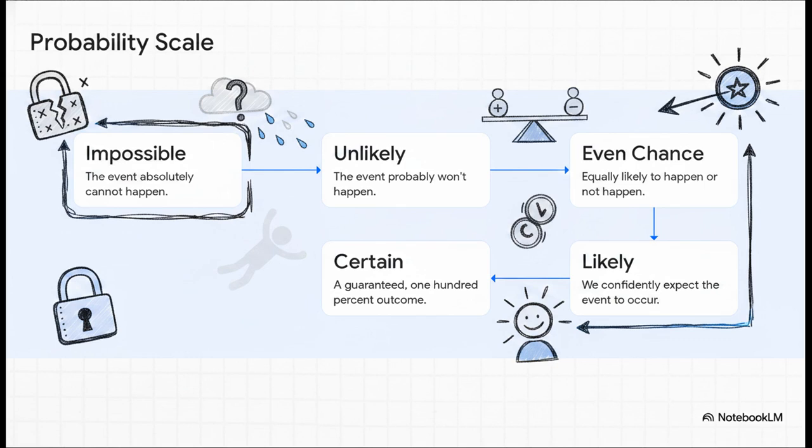But let's be real, life mostly happens somewhere in between those extremes. Let's walk through the 5 key vocabulary words that map out this journey. We start at 0, which is impossible. Moving up just a tiny bit, we hit the territory of the unlikely. These are things that probably won't happen, but hey, they still could. Then, right dead in the absolute center, we have an even chance, where an event is just as likely to happen as it is not to happen. Past that midpoint, we reach likely, events we really expect to occur, even with a slight chance they might not. And finally, we hit absolute certainty at the number 1. These 5 steps give us the perfect vocabulary for the unknown.